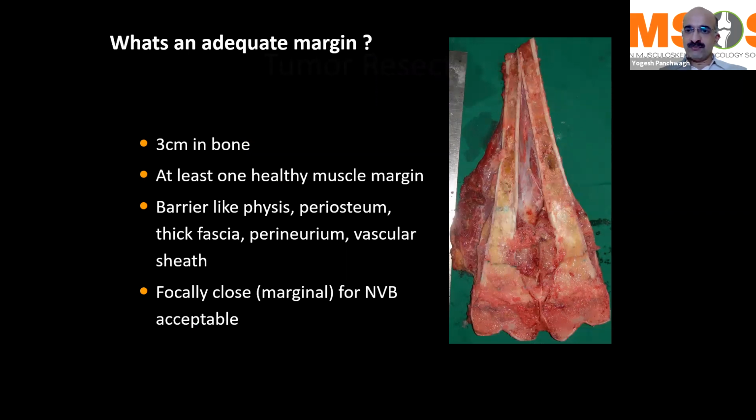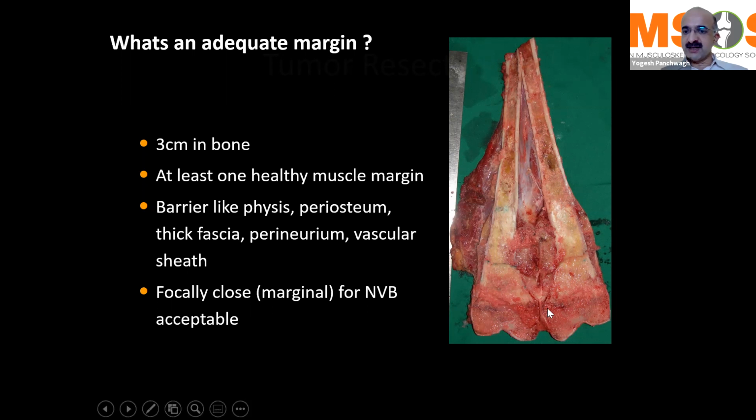So when we talk of resection with an adequate margin in bone sarcoma, what do we mean? As far as the medullary extent of the tumor is concerned, we have to be at least 3 centimeters away from the proximal most extent of the tumor, which is typically gauged by the T1 weighted image on the MRI scan. Now the tumor has an extraosseous soft tissue component, and we have to have at least one healthy muscle covering that soft tissue component so that the entire zone of hyperemia is taken care of.